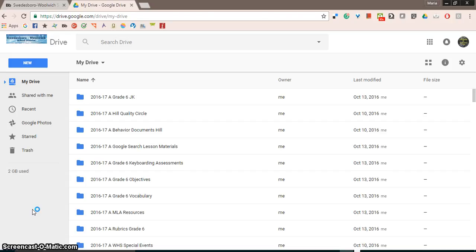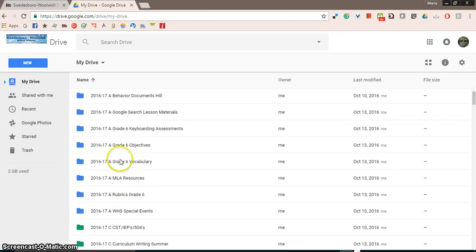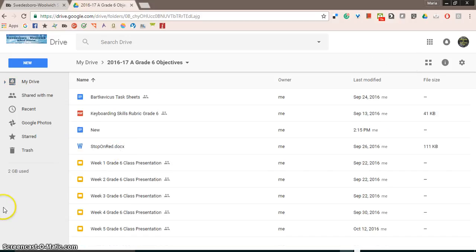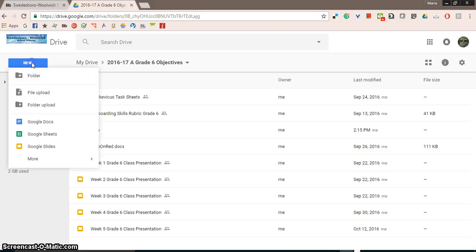In My Drive, you'll see all your folders, and within those folders are various documents that you've created. For example, in my grade 6 objectives, I have several files already started. When I want to create a new presentation for a class, maybe week 6, all I need to do is open the folder, and then I can click on the New button and create a new Google Slides presentation.